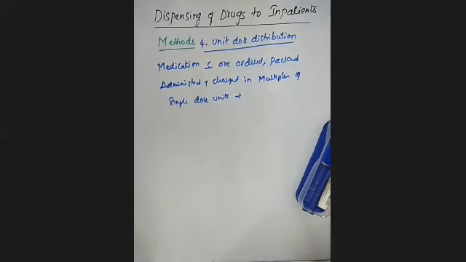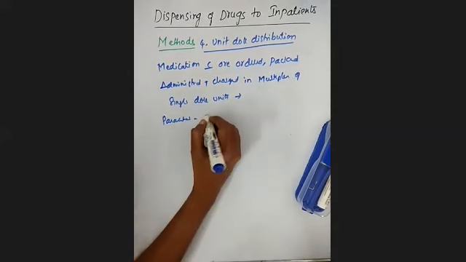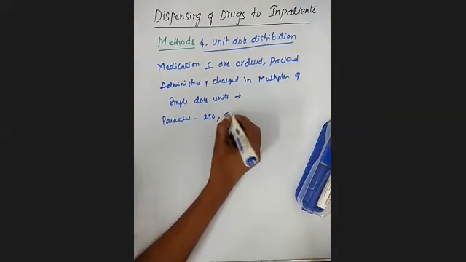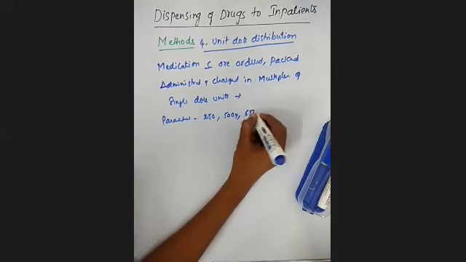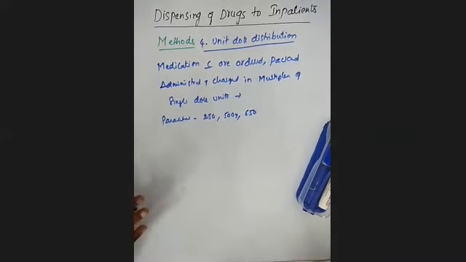Sometimes you will call it therapeutic drug monitoring. Clear? Why? Because normally, whatever medications are available in the hospital, suppose you take paracetamol as an example, sometimes 250 mg, or a maximum of 500 mg will be available, and sometimes 650. Generally these are the doses used for paracetamol, and these are available in the market.